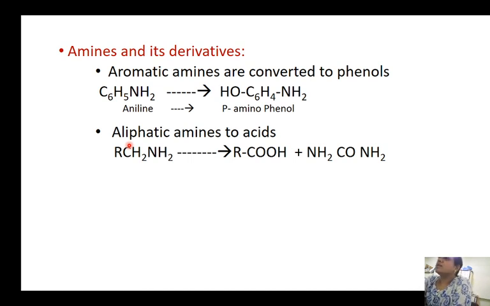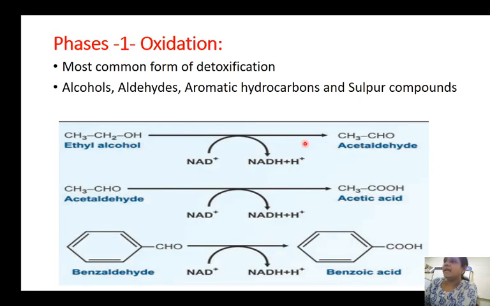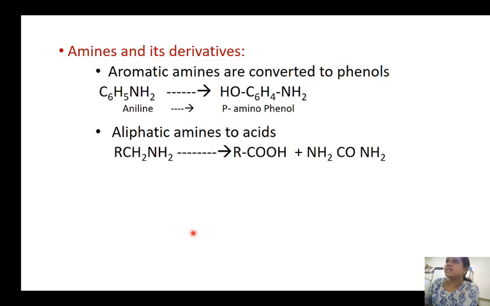So to repeat, the oxidation of alcohol will form aldehyde. Oxidation of an aldehyde will lead to the formation of an acid. It can be either aliphatic or an aromatic aldehyde. Next, amines. If they are aromatic amines, they form phenol groups. If they are aliphatic amines, they will form acids. Now, aliphatic amines will form urea, and this urea is easily excretable. This is about the oxidation, and the oxidation reactions that we have seen till now utilize NAD+ as the reducing equivalent, resulting in the formation of NADH plus H+.